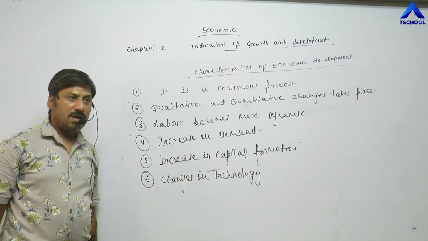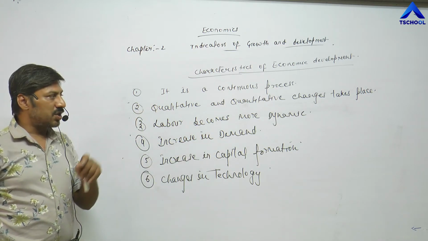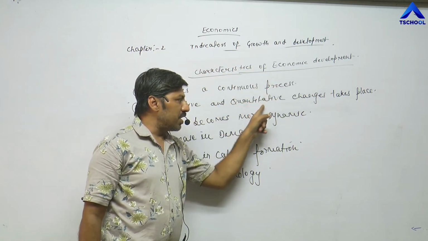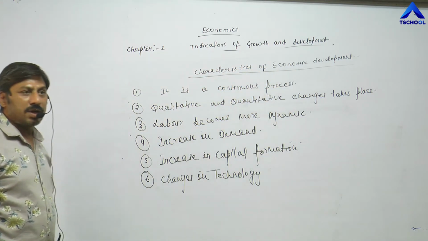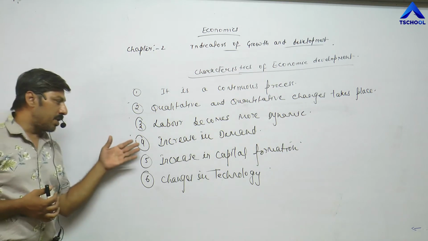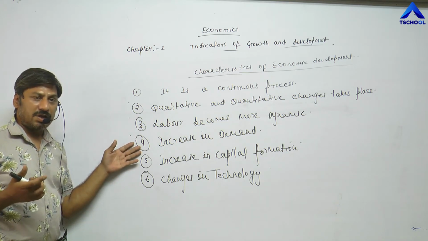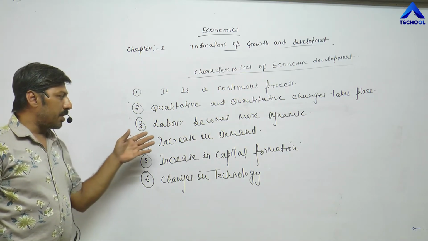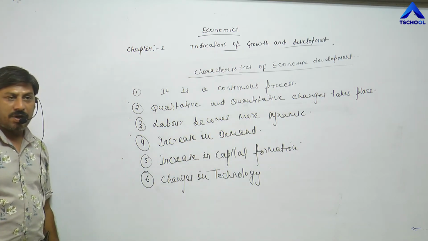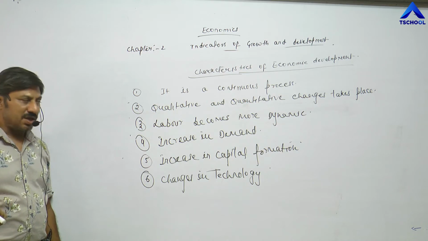Increase in demand. We have already studied that in the process of economic development, quantitative changes take place, meaning national income increases as well as real per capita income also increases. When real per capita income, meaning purchasing power, of the population increases, their taste, their habit, their preferences change.